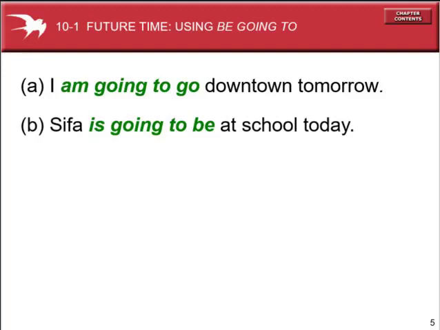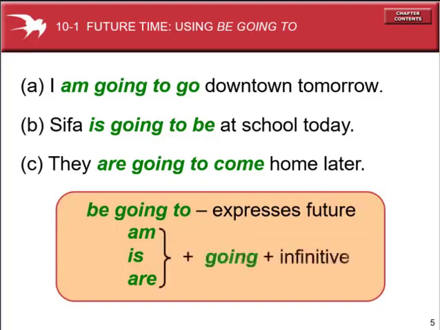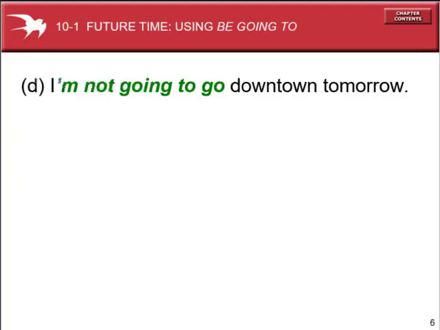Pipa is going to get a call today, and they are going to come home later. So look, according to the subject, the auxiliary verb changes. With I it is am, with third person singular it is is, and with plural it is are. They are going to go home later. So be plus going to expresses the future; am, is, are plus going to plus infinitive expresses future time.